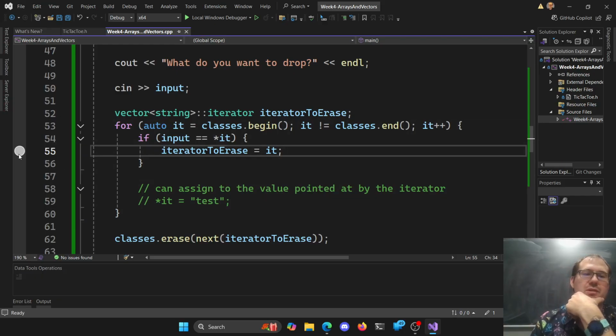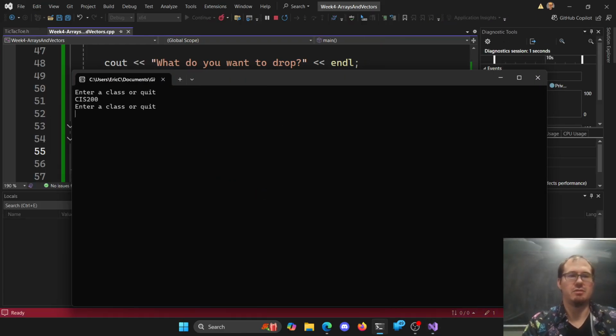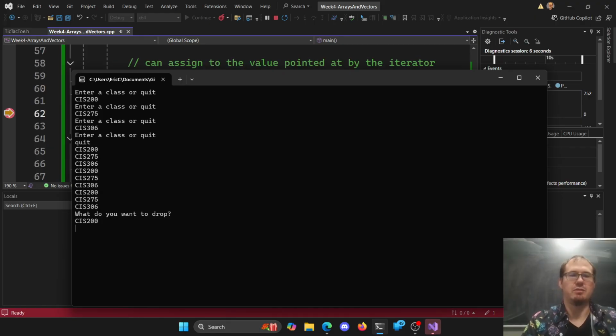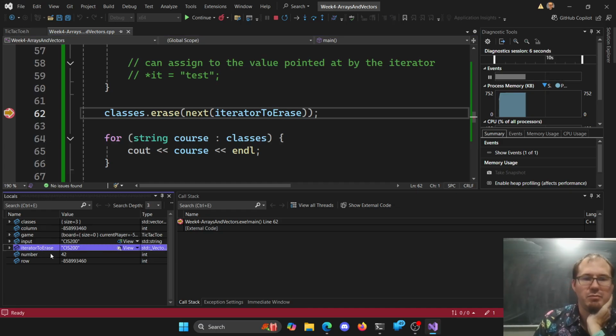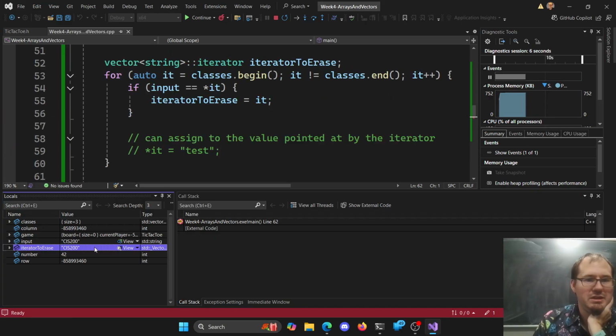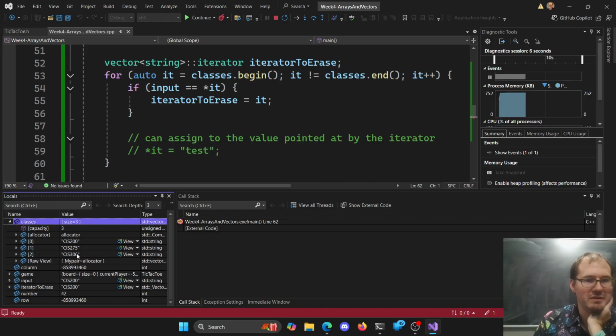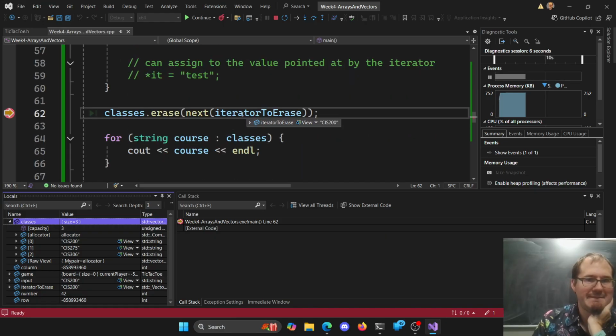So like if we put a breakpoint in over here and we run it in debug mode. CS 200, CS 275, CS 306, quit. CS 200 drop. So we get here, and we've got our iterator to erase pointed at this one here. Oh, it is pointed at that one. Okay, that's good. We did remember the right one. That's good. I thought it wouldn't. We've got our classes here, 200, 275, 306. Erase our iterator.